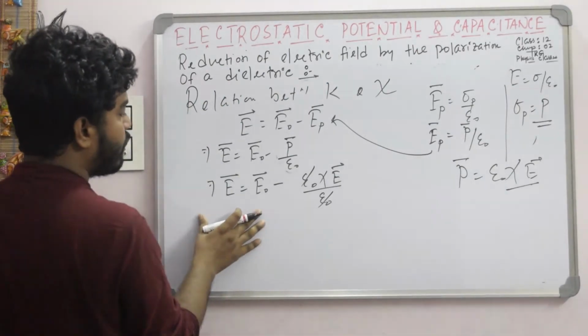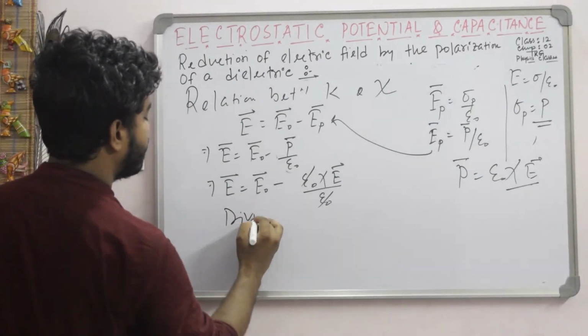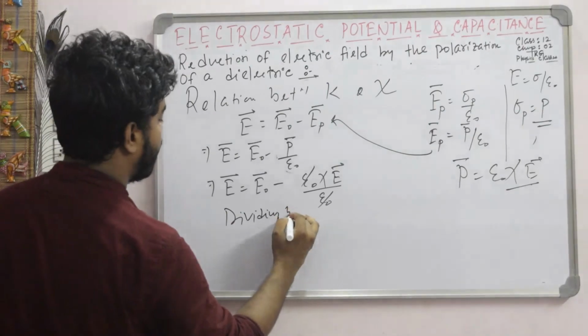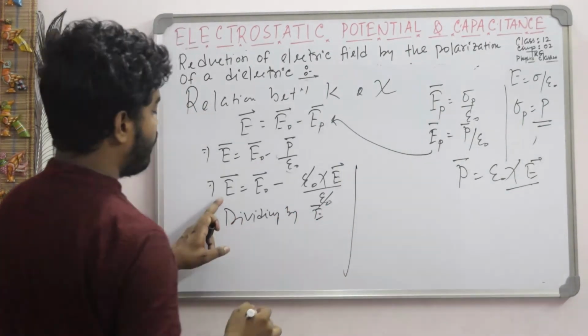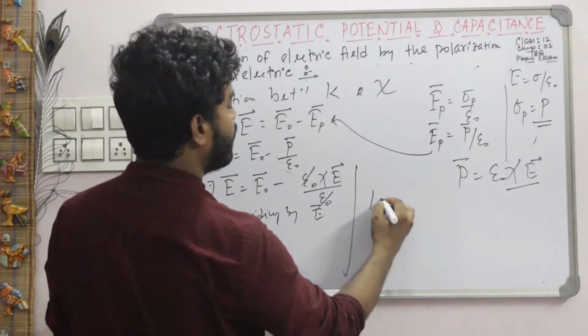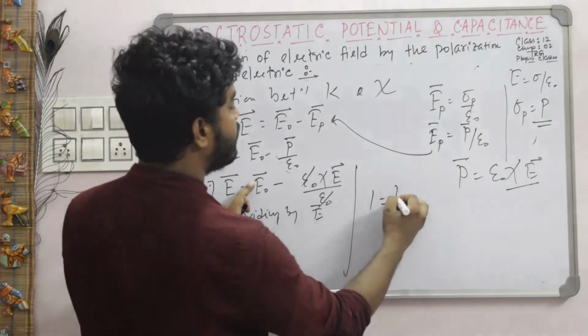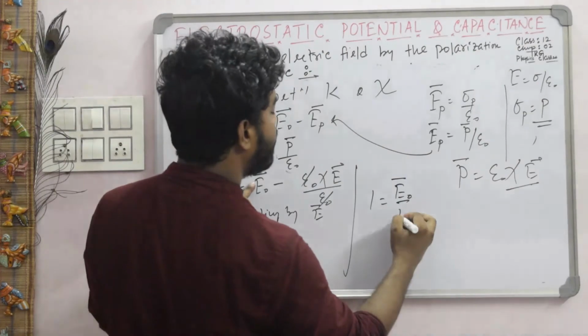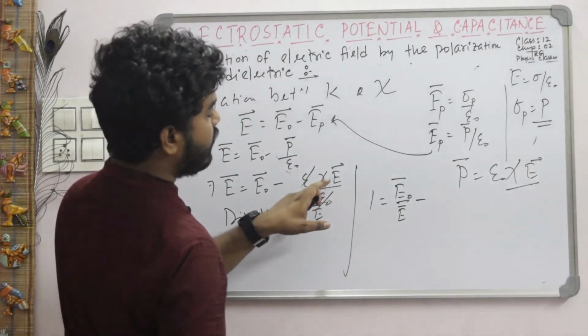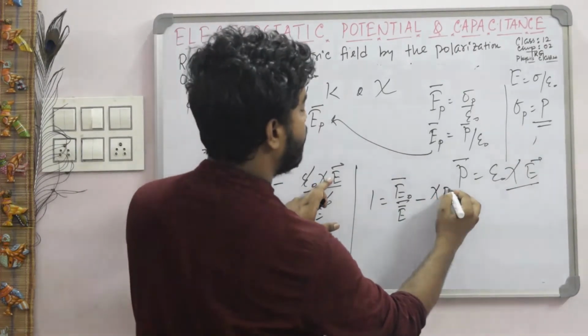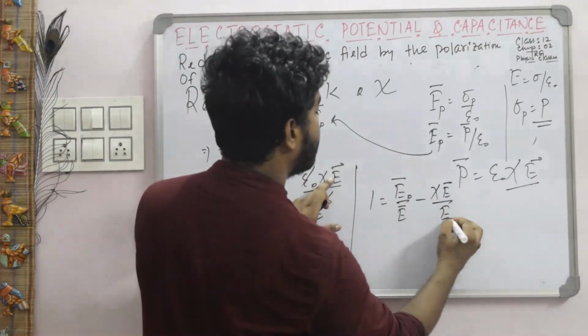Now dividing by E vector: E vector divided by E vector is 1, E naught vector divided by E vector minus chi E vector divided by E vector.